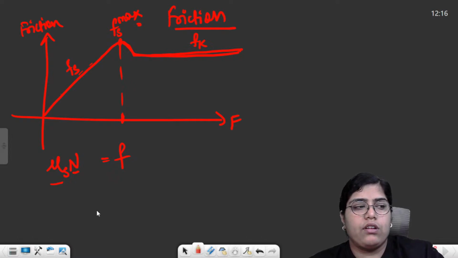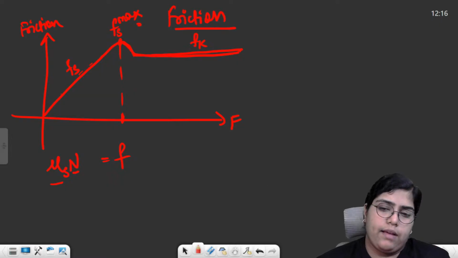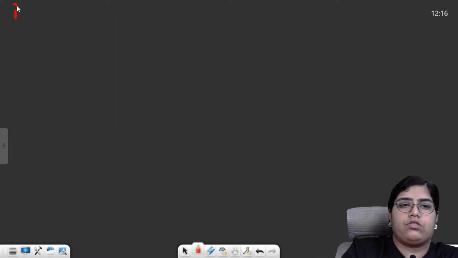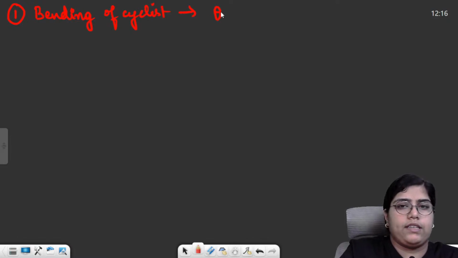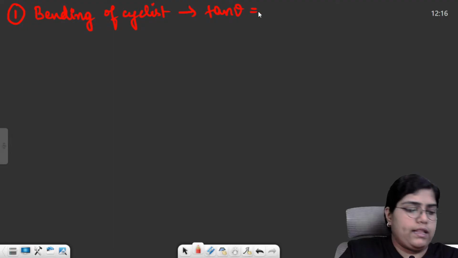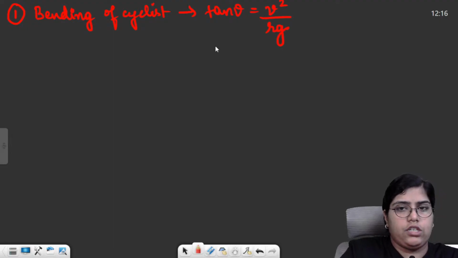Then in the case of circular motion, we had 2 to 3 things. The very first thing is centripetal force, which we have already discussed. The centripetal force formula is mv square by r or m r omega square. And within circular motion, we had three applications. First was bending of a cyclist. At what angle should the cyclist bend? Safe angle. So for bending of a cyclist, the formula was tan theta is equal to v square by rg.